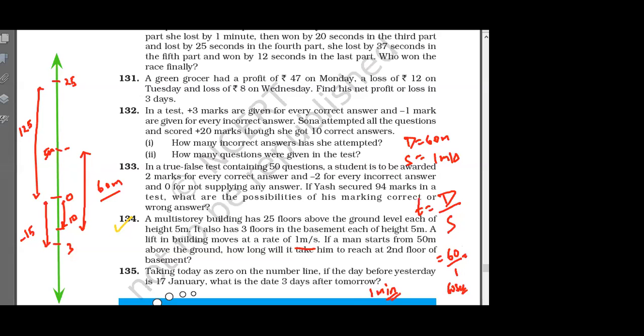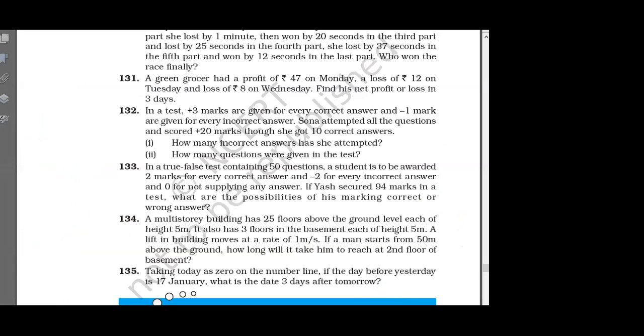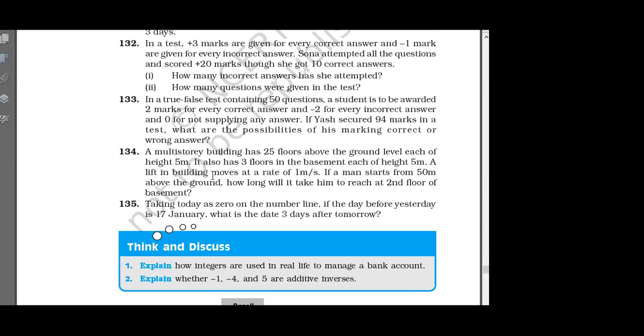135. Okay, Rachna, wait, 135. Also the 136 question. Okay, 135, 136. Taking today as 0. Now, 135 is actually simple, right? Think about it. Take today as 0. If the day before yesterday is 17 January, then this is yesterday and this is the day before yesterday, 17 January.